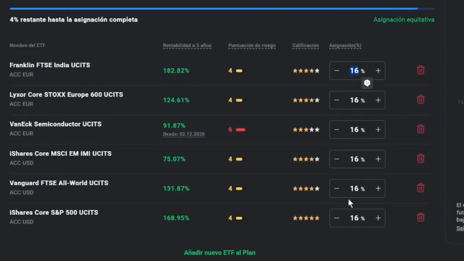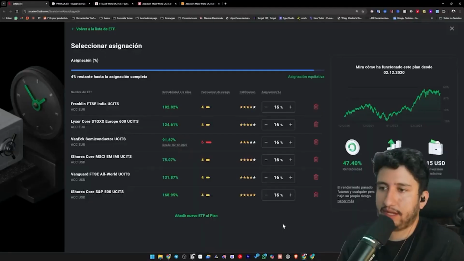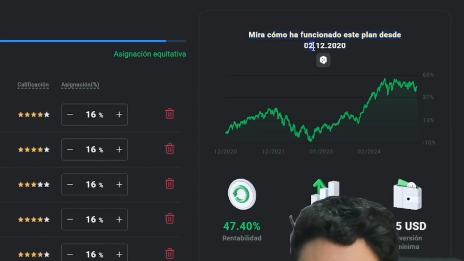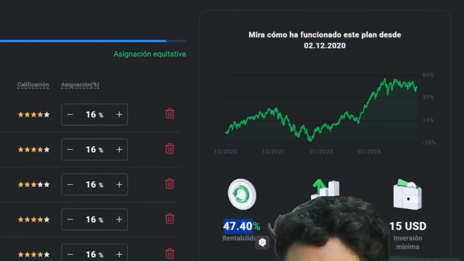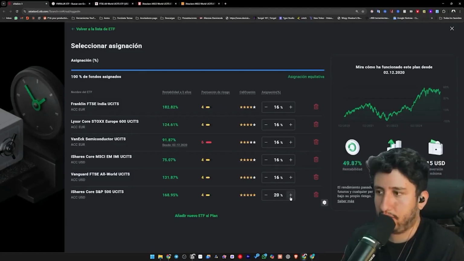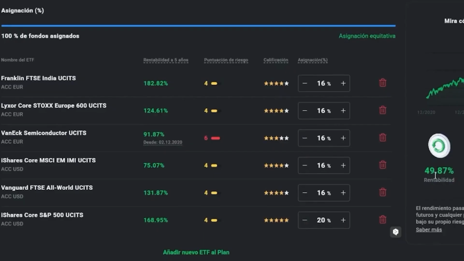After conducting some research, I've already crafted this specific portfolio. It's a portfolio that I might modify over time, which this platform permits us to do. At the moment, I haven't assigned specific percentages yet, but will determine what percentage I allocate to each of them. What I wanted you to notice is that on the right side, it indicates that since December 2020, this portfolio has achieved this return based on these allocations and weightings.